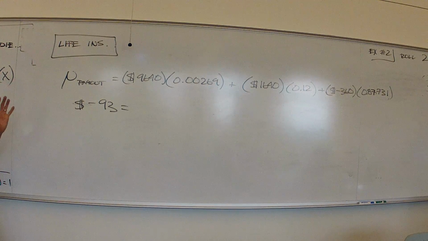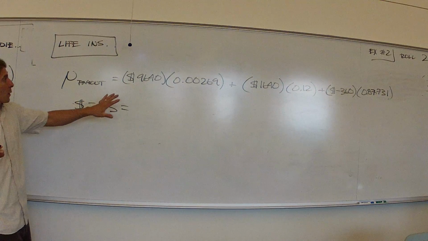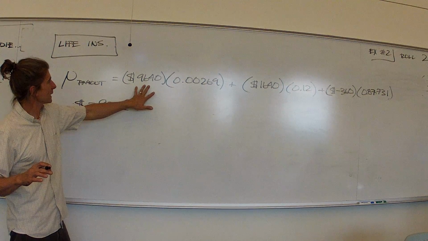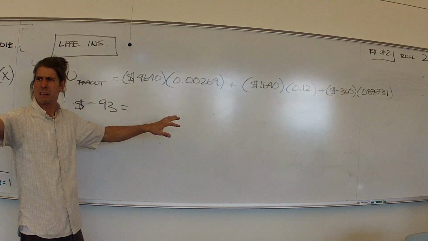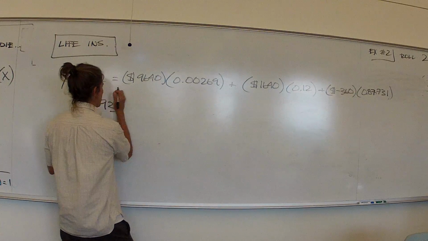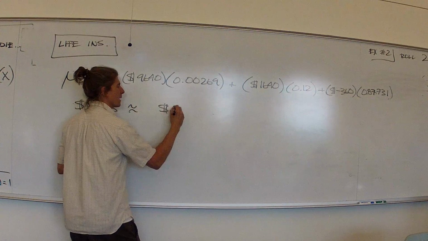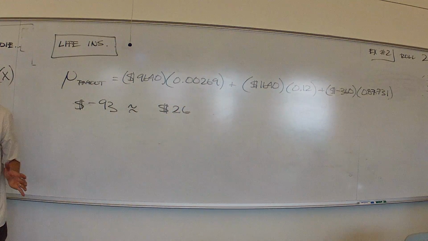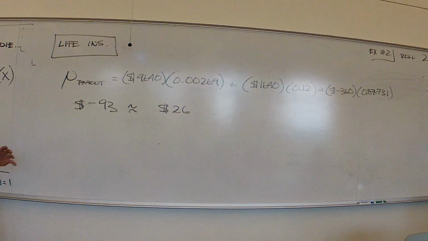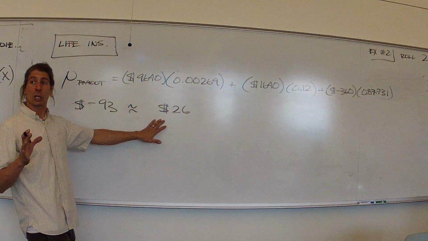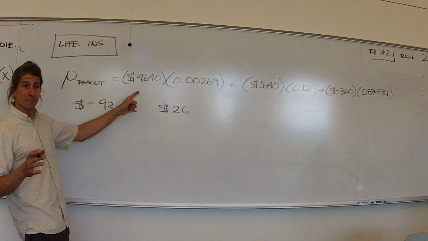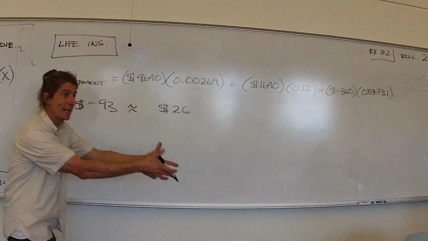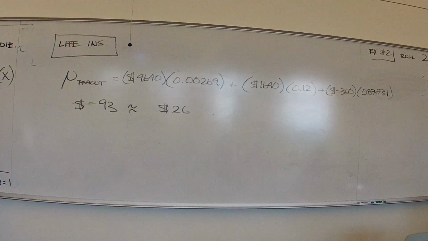What I want to do is break down these individual pieces. So friends, what is this 9640 times this 0.00269? Just this piece right here. Was that about 25.9? Love it. I'm going to put approximately equals here if it's okay with you guys. About 26 bucks. Which means there is 26 bucks per year being contributed to this average by the people that die. In other words, people that die are getting 26 bucks on average, contributed to all the people that have the policies, including those who don't die.